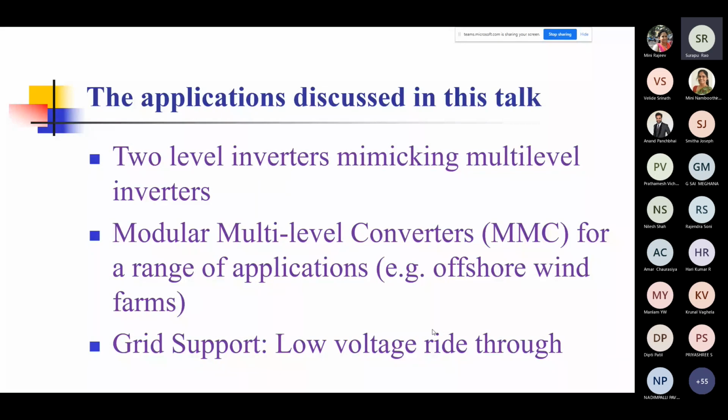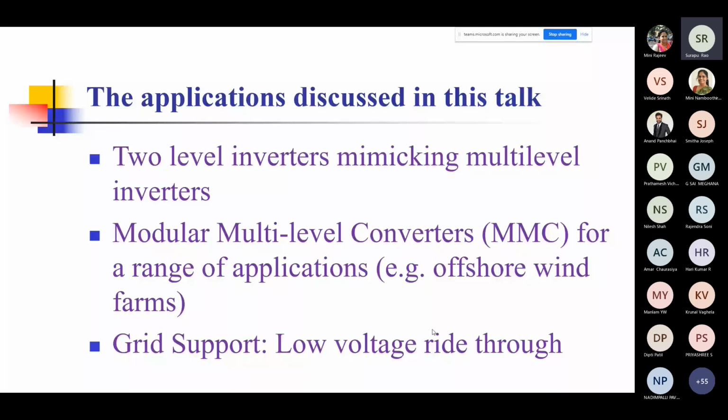I'm sure you know that the difference between a two-level inverter and a multi-level inverter is that the output voltage of a two-level inverter will have just two levels. I'm sure you know about a half bridge or full bridge two-level inverter. In a multi-level inverter, on the other hand, the output voltage will have many levels. It will have 3, 5, 7, and so on.